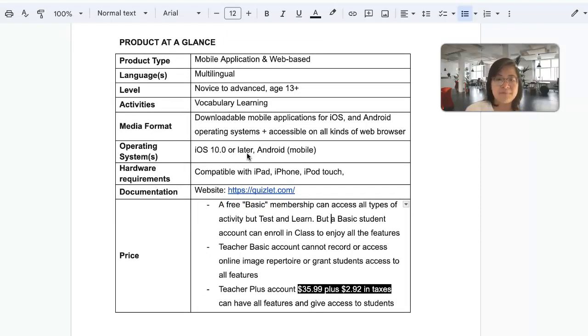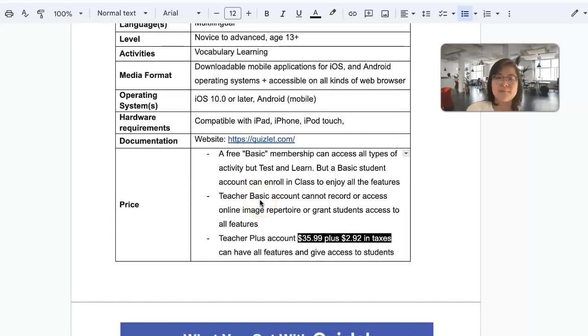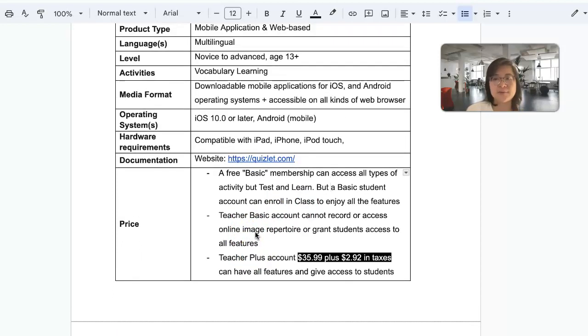Also, I think this information is important. The students with a basic membership, they have limited access to test and learn. They only have 3 trials. But if they are added into the class, the teacher with a plus account created, they can access to everything. That's a cool thing. So for example, I pay nearly $40 a year to get a teacher plus account.